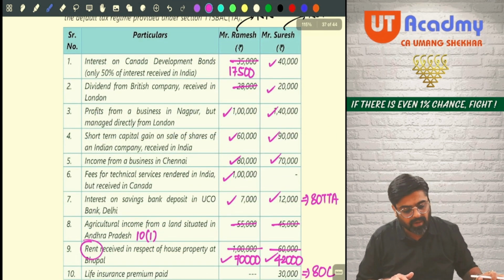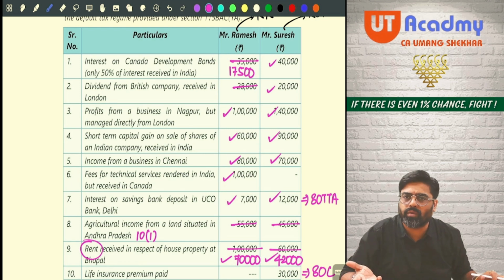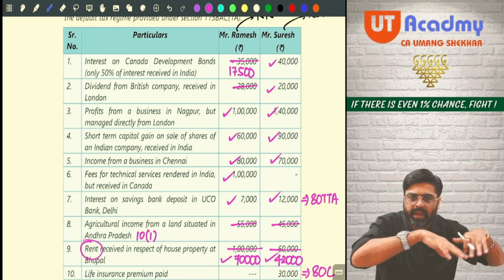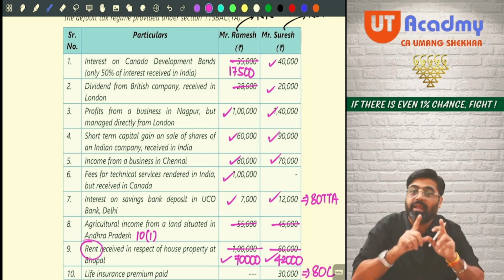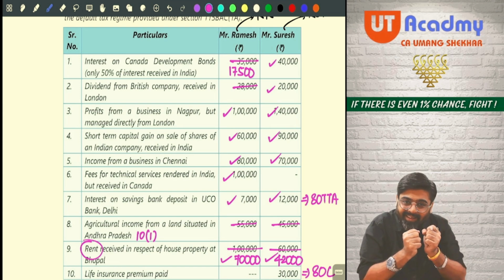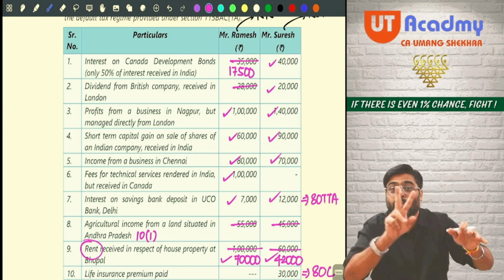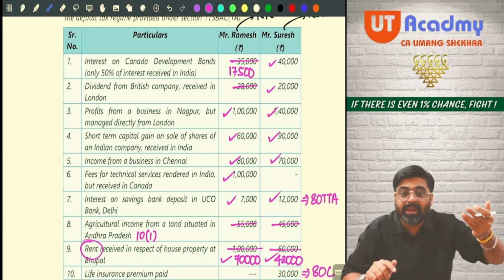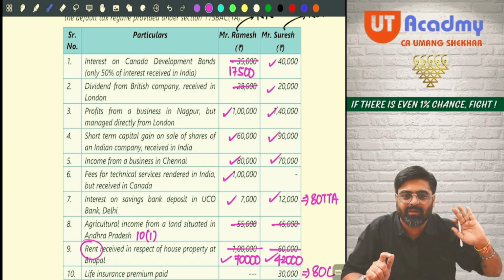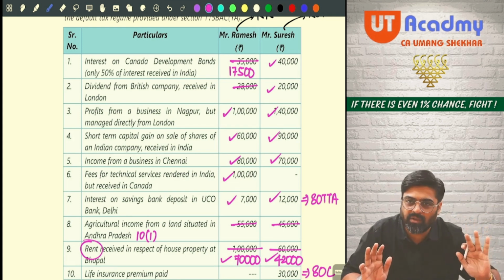Now, first one, tell me what will be the total income of Ramesh? 17,500 plus, you don't add 28,000. Okay. Premium is not to be included, no, Akshay? Premium is paid, no? See, it is only about interest income which you are earning. You show it taxable and then take the deduction. Two effects. But for premium, it is your payment only, no? So take the deduction only. That's it. Understood?